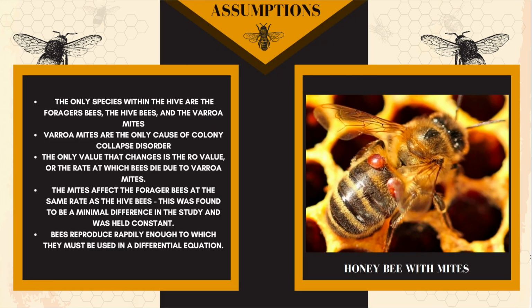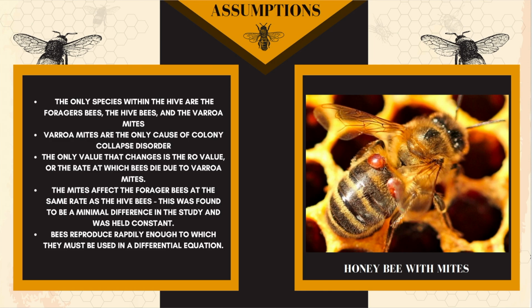Here are the assumptions we had to make for our study. The only species within the hive are the forager bees, the hive bees, and the Varroa mites. Colony collapse disorder is not defined as a single cause. There can be multiple explanations or different causes for colony collapse disorder, but in this case we will focus on Varroa mites being the only cause.